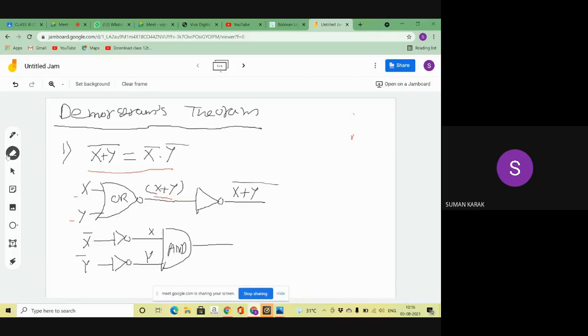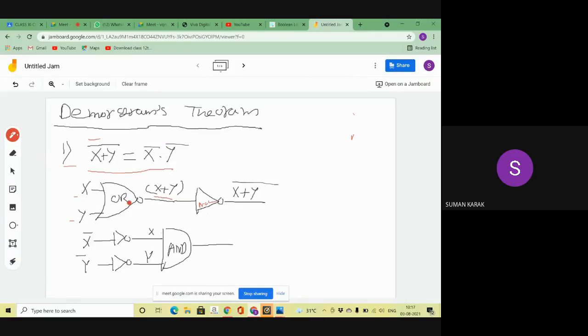So now when I give the two inputs X and Y to the OR gate, my output is X plus Y. Now I am converting this X plus Y to X plus Y bar. How can I convert? Using the NOT gate, I can convert X plus Y to X plus Y whole bar. This is the NOT gate symbol. So this diagram is finished.